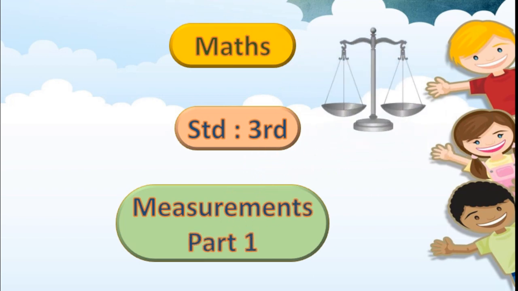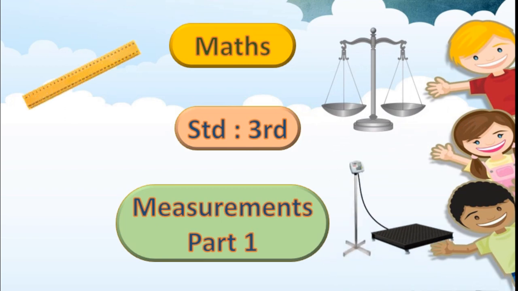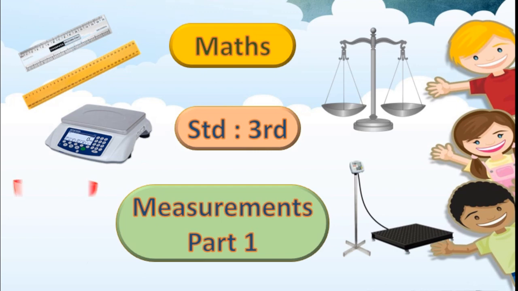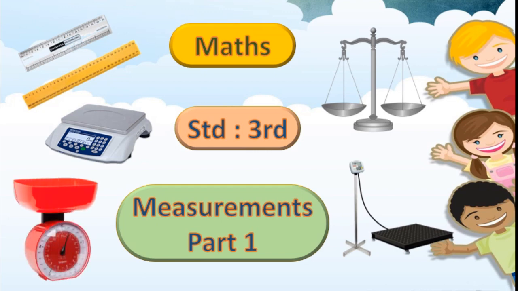Students, you go to the market along with your mother, isn't it? Your mother purchases so many groceries, vegetables, fruits, clothes, etc. Whenever she purchases things, she takes them after weighing them, like vegetables and fruits. And when she purchases clothes, she takes them after measurement, like 1 meter, 2 meters.